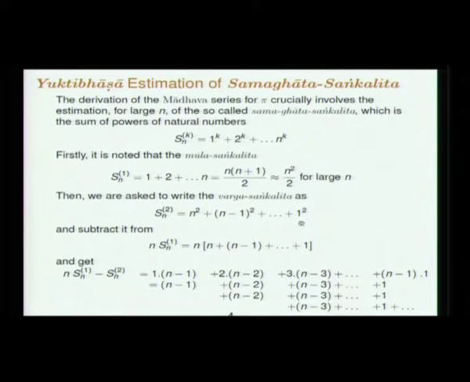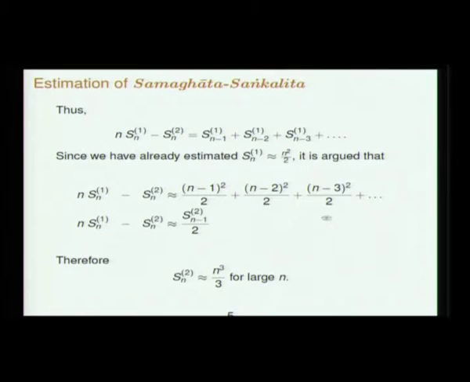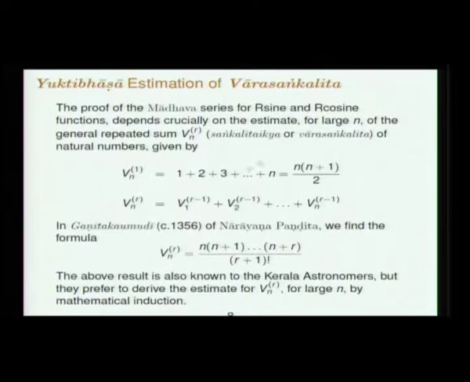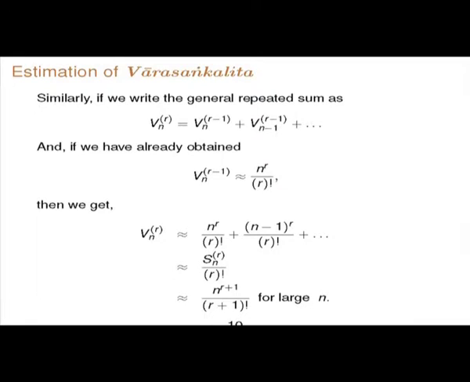Of course he worked out an argument in the standard Greek way by reductio ad absurdum for that. The fourth powers were summed by, I think, Ibn al-Haytham in the 11th century in West Asia. So he had an estimate for the fourth powers, but the Samaghata Sankalita of the general order, a result like this, was first given by Yukti Bhasha along with a proof also. They had of course this estimate for the Vara Sankalita also. Both are used in the subsequent result that we are now going to discuss.